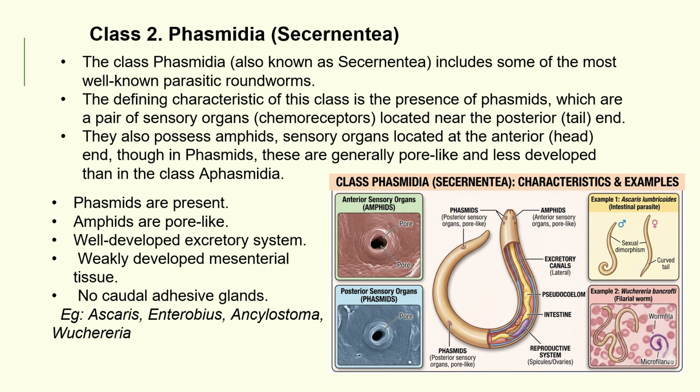They also have a well developed excretory system, consisting of excretory canals, and it has weakly developed mesenterial tissue, and there are no caudal adhesive glands. Example, Ascaris, Enterobius, Ankylostoma, and Wuchereria. You can see the examples here. You can see Ascaris, which is showing sexual dimorphism, where the males are smaller than the females. And here you can see the Wuchereria bancrofti, or the filarial worm. You can see the microfilaria over here.